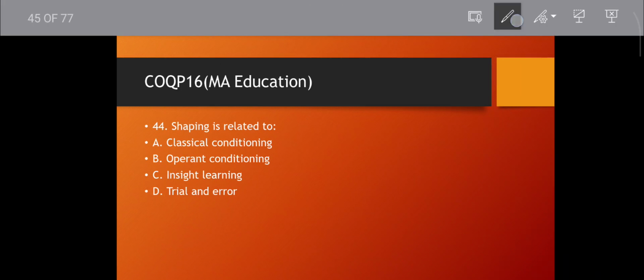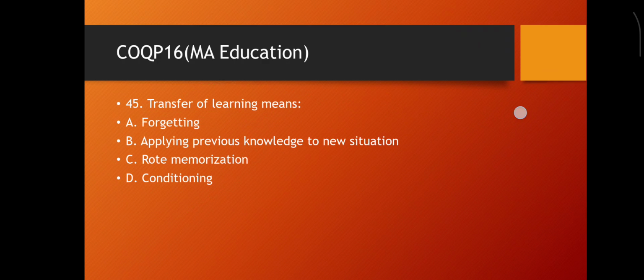Question number 44. Shaping is related to what? Classical conditioning, operant conditioning, insight learning, trial and error. Classical conditioning, not. This is operant conditioning. Shaping means what? Successive approximations. Successive approximation means shaping the behavior step by step. Then move to the next question.